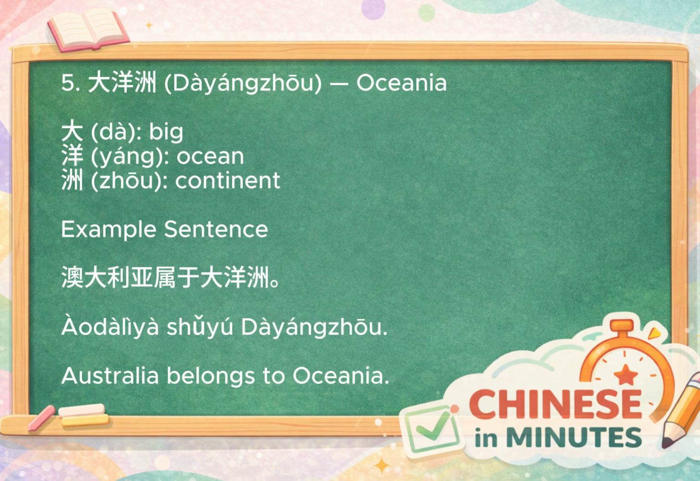Our fifth word is Dàyángzhōu, meaning Oceania. This word is very logical. Da means big, yang means ocean, and zhou means continent. So literally, it means the continent surrounded by the great oceans. It's easy to remember if you imagine Australia and many Pacific islands spread across a huge blue ocean. For example, 澳大利亚属于大洋洲 means Australia belongs to Oceania.